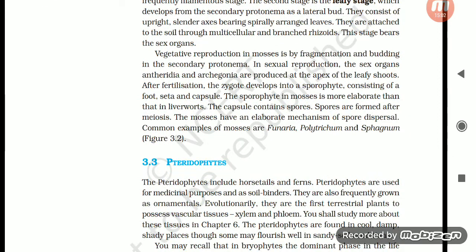Vegetative reproduction in mosses is by fragmentation and budding in the secondary protonema. In sexual reproduction, the sex organs, antheridia and archegonia, are produced at the apex of the leafy shoots. After fertilization, the zygote develops into a sporophyte consisting of a foot, seta, and capsule. The sporophyte in mosses is more elaborate than in liverworts. The capsule contains spores. Spores are formed after meiosis. The mosses have an elaborate mechanism of spore dispersal. Common examples of mosses are Funaria, Polytrichum, and Sphagnum.